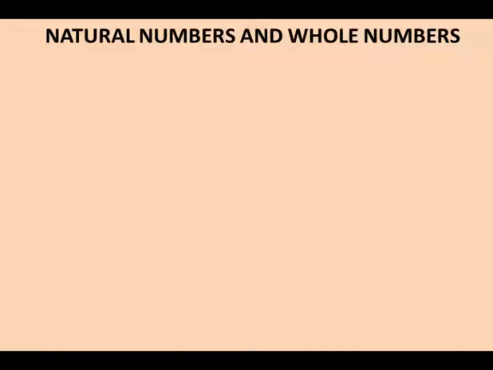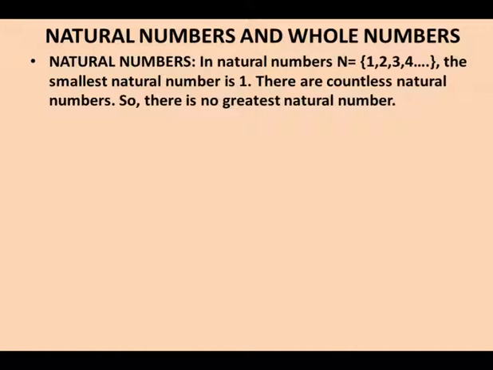So first come natural numbers and whole numbers. Natural numbers: N is equal to 1, 2, 3, 4. That is, the natural numbers start from 1 and go on endlessly. The smallest natural number is 1 and there are countless natural numbers, so there is no greatest natural number.